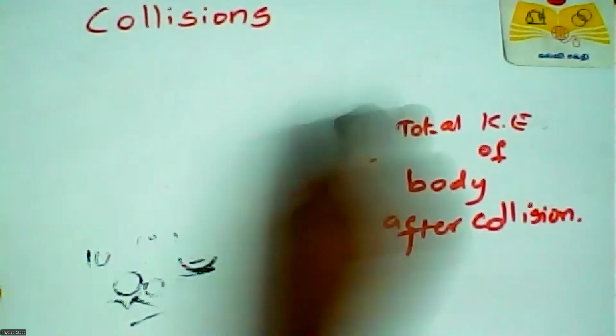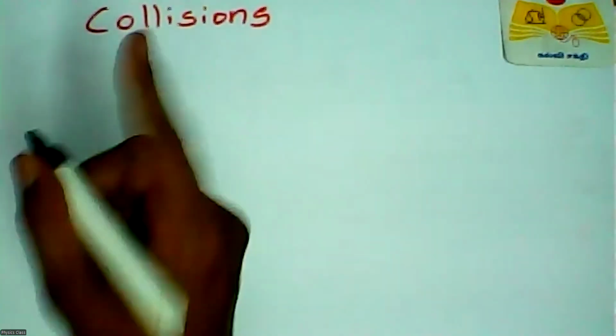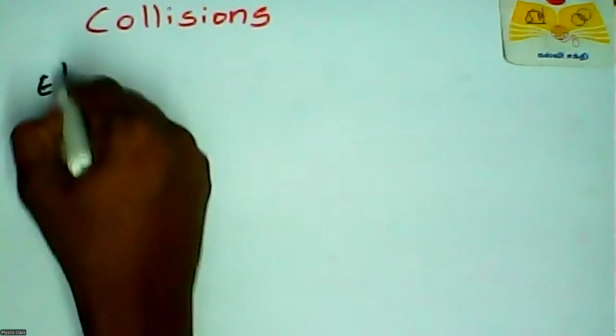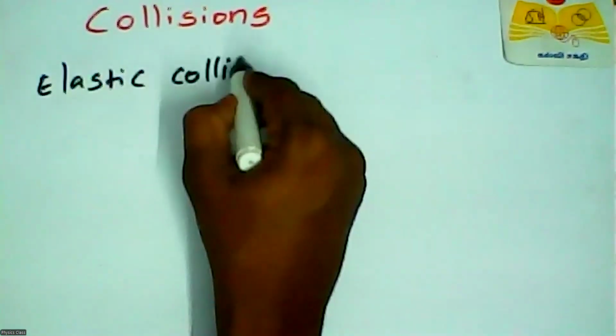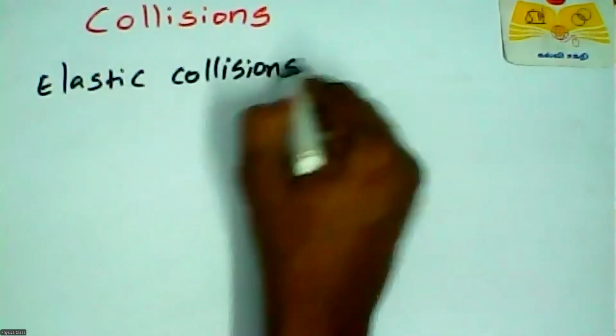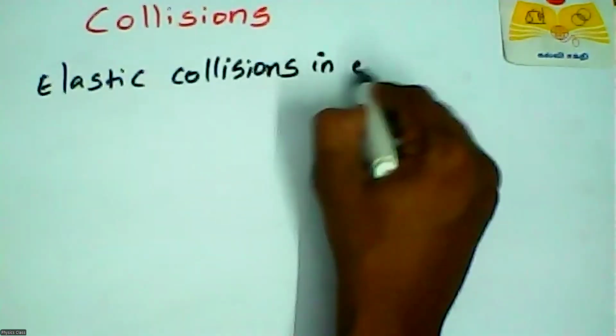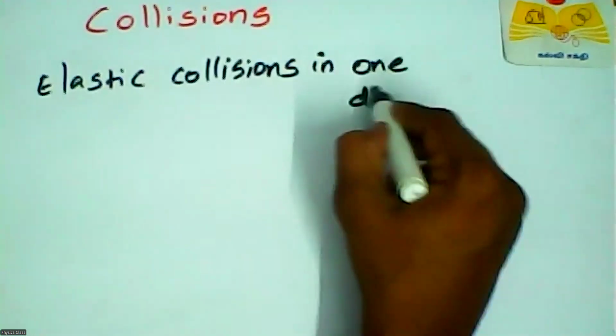So now we are going to discuss elastic collisions in one dimension.